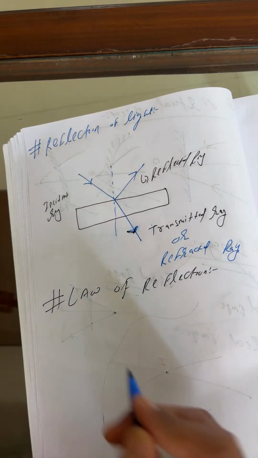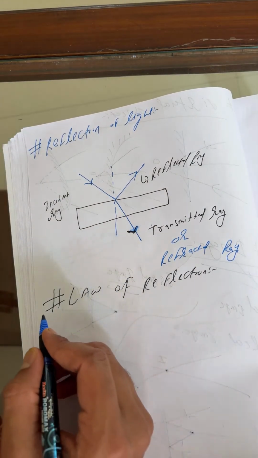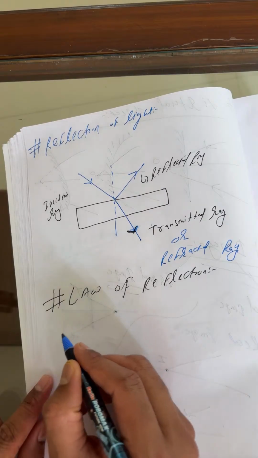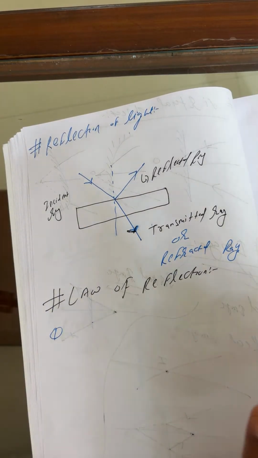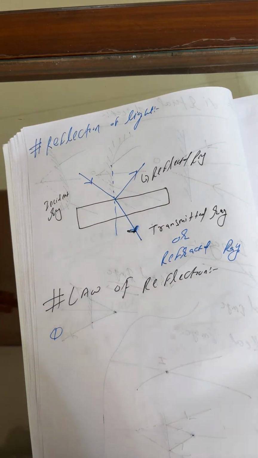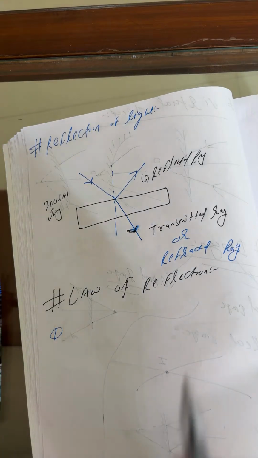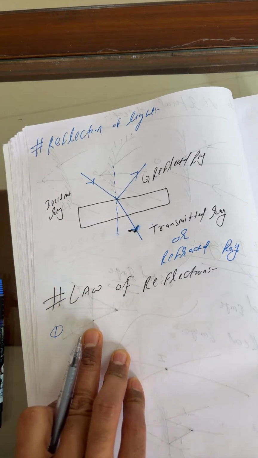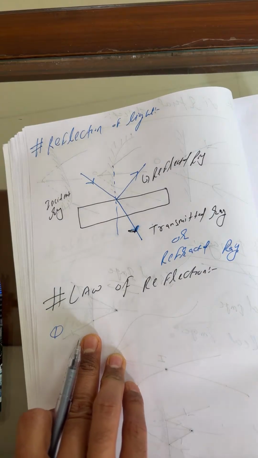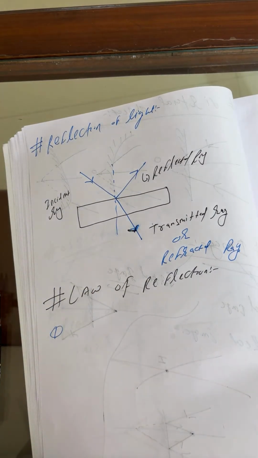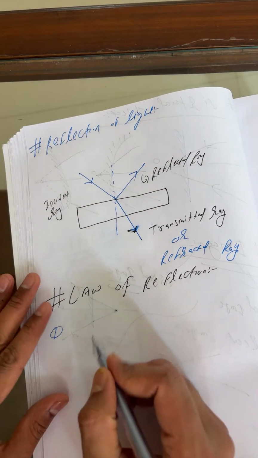This is law of reflection number 1. I'm not writing it here; this is very common, I hope you know already. So this is called a coplanar plane. This plane is also called the plane of incidence or plane of reflection.